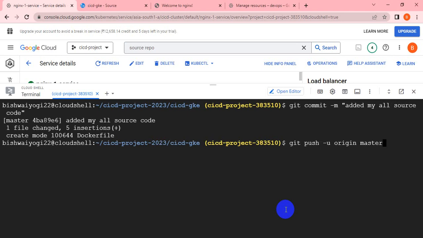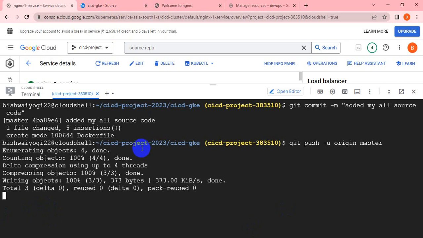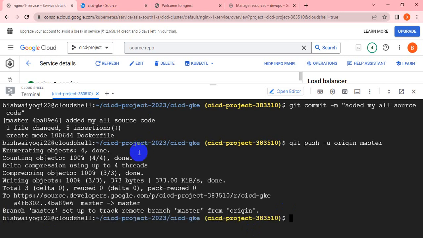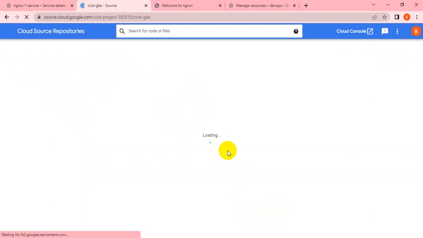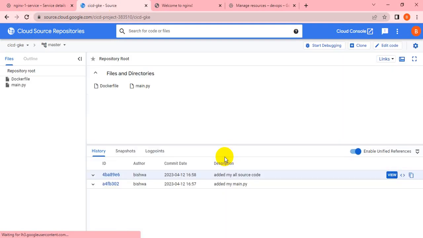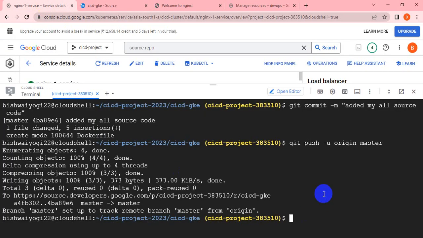Now if I push, yeah, pushed successfully. Let me refresh the page again. So both files are showing in my repo. Okay. So now we can create our cloud build file.